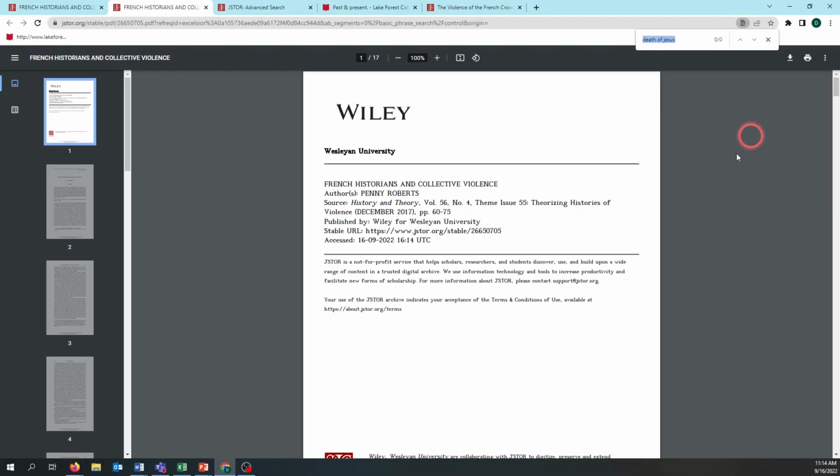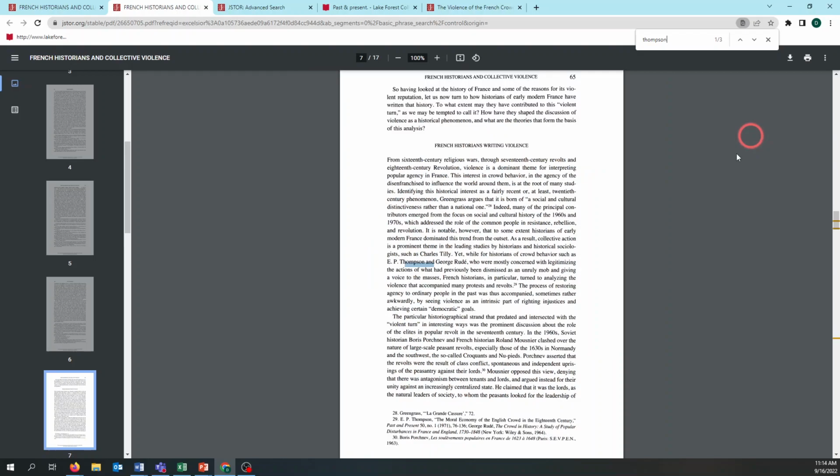If I'm searching for E.P. Thompson, I might just put Thompson in, and we can see, my cursor won't follow us, but we can see that E.P. Thompson is cited here in our work a couple times. We have 3 mentions, and it is the same article, The Moral Economy of the English Crowd in the 18th Century. And that might lead us to believe that this is an important piece of scholarship, something we might want to read.